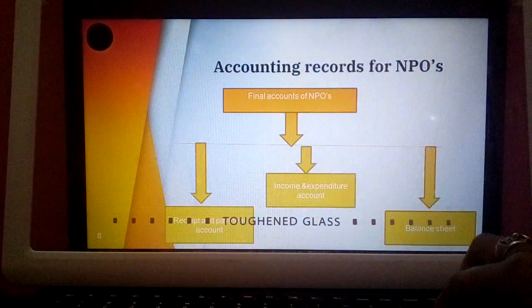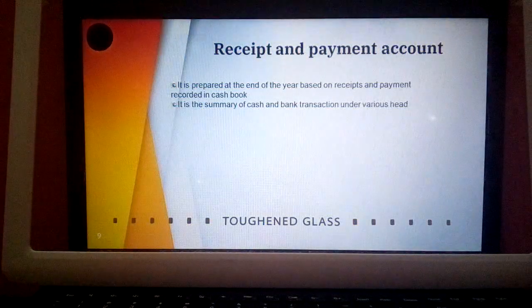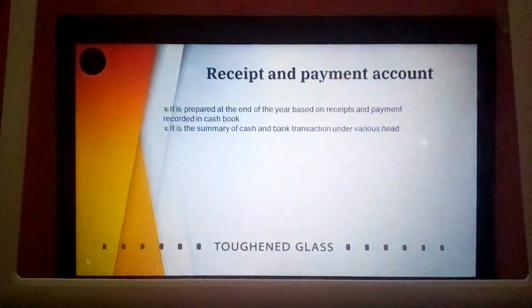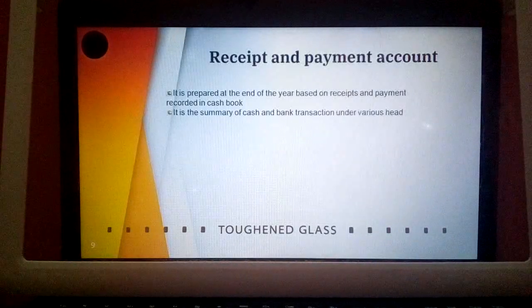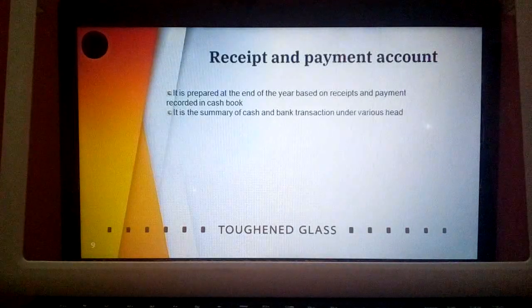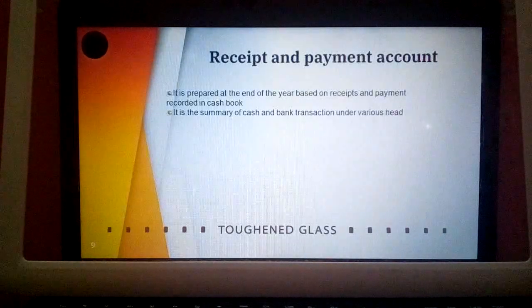So next is the receipt and payment account. What is the receipt and payment account? You know that the receipt and payment account is a real account. So what is the rule of the real account? Debit what comes in, credit what goes out. That means whatever income they receive should be debited and whatever expenditure they make should be credited. Hence receipts are recorded on the debit side of the receipt and payment account, and payments are recorded on the credit side of the receipt and payment account.